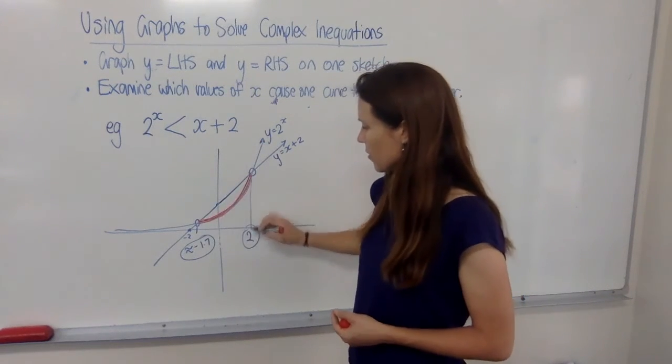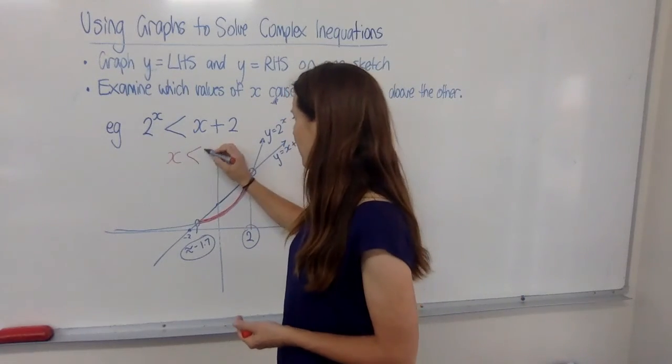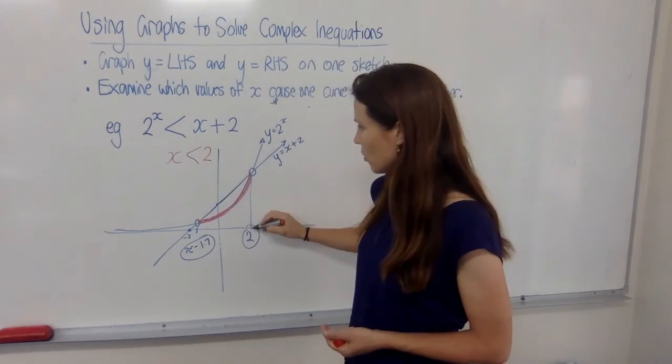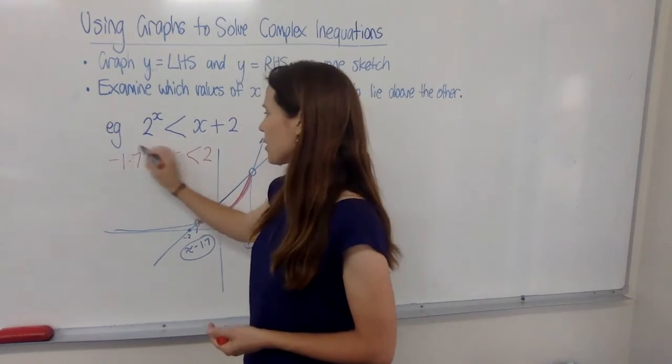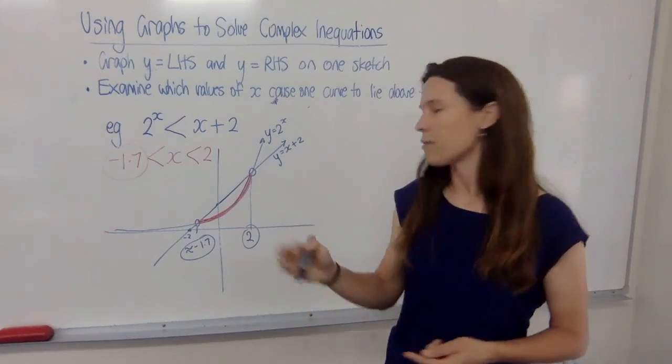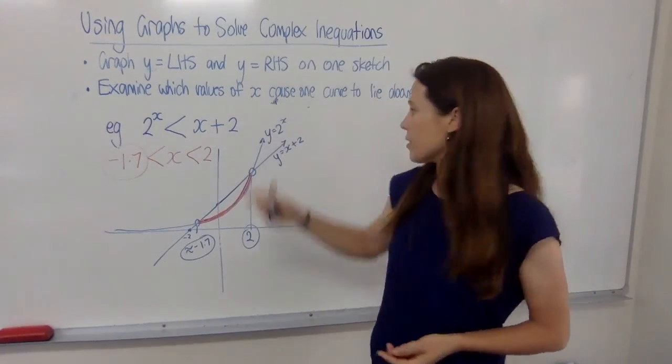So those are the values of x that would solve this equation. Now one of them we can lock in because we found it exactly. X is less than 2, and it would have to be greater than our minus 1.7. This one was an approximation, but that's okay. We've got a bit of an idea of the range of values that would satisfy this inequation.